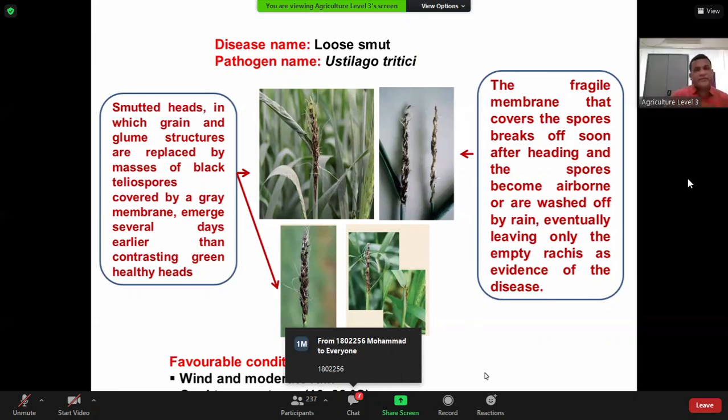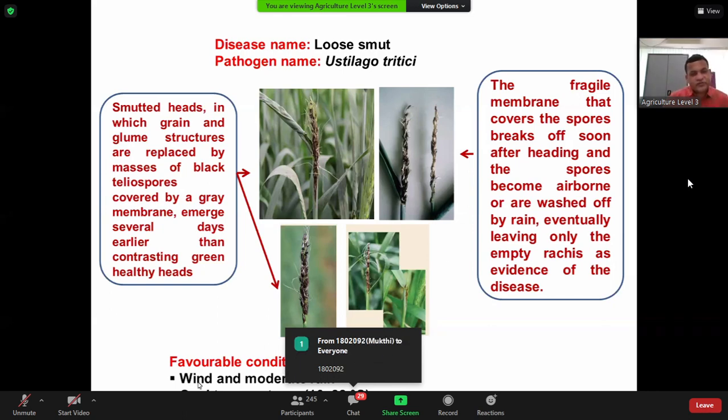So how can you summarize? All spikelets turn into a black spore ball, and the whole head turns into a smutted structure, which is covered by a fragile membrane. This fragile membrane breaks off by strong wind. As a result, the black teliospores wash off by rain, leaving the empty rachis in the field, as you see here. So this is the structure. You see the smutted head, and this is the empty rachis after the black teliospores have blown off.